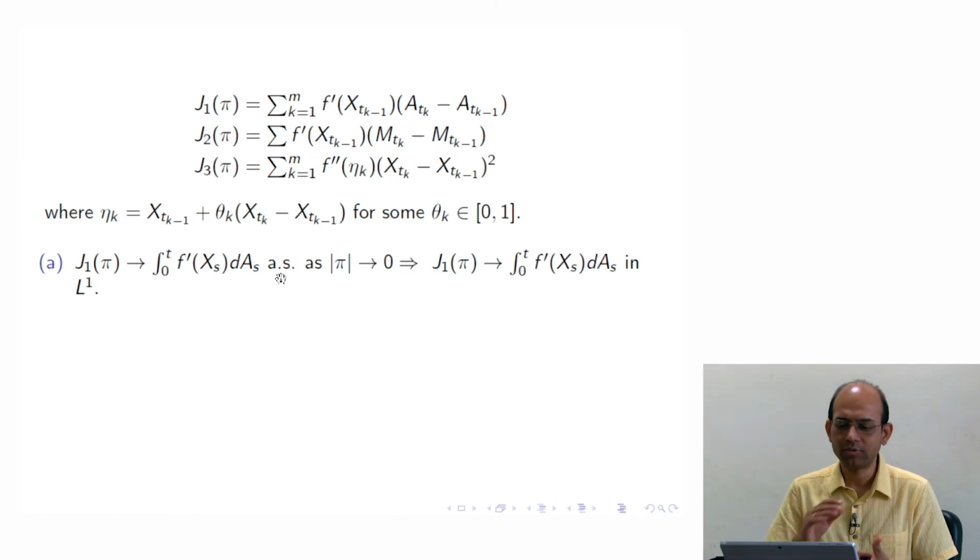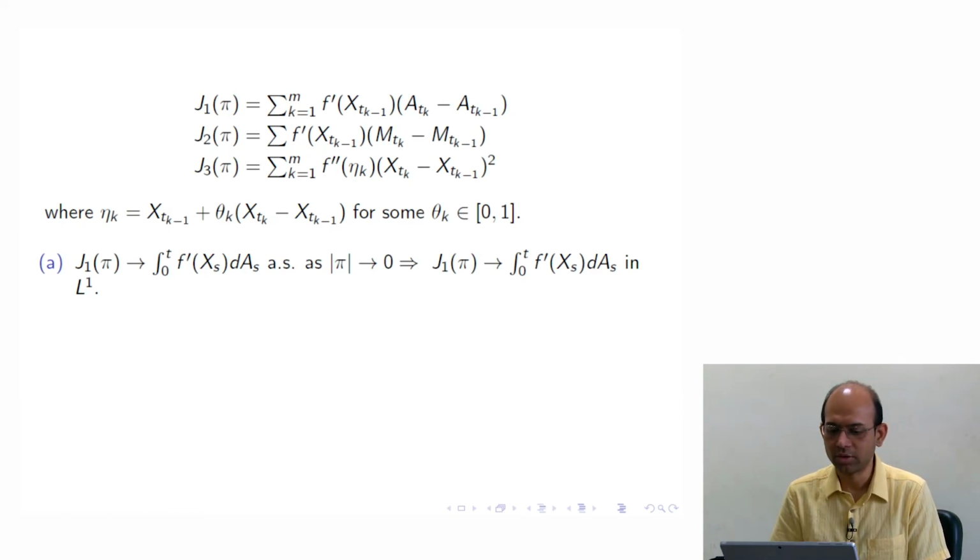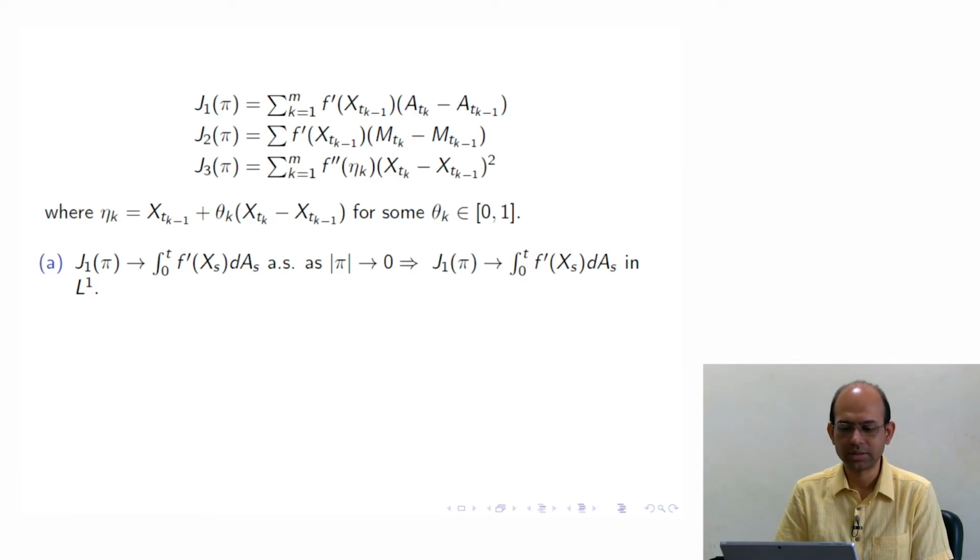So it is a finite measure, a bounded sequence of random variables that converges almost surely, so it converges in L1 also, correct? We can use the dominated convergence theorem, actually the bounded convergence theorem. J1 pi converges to the integral from 0 to t of f prime of X_s ds in L1 as the partition mesh size goes to 0. Remember that here we are not taking the limit as n tends to infinity, because n I have fixed earlier and I am not changing that. I am just changing the time partitions here.